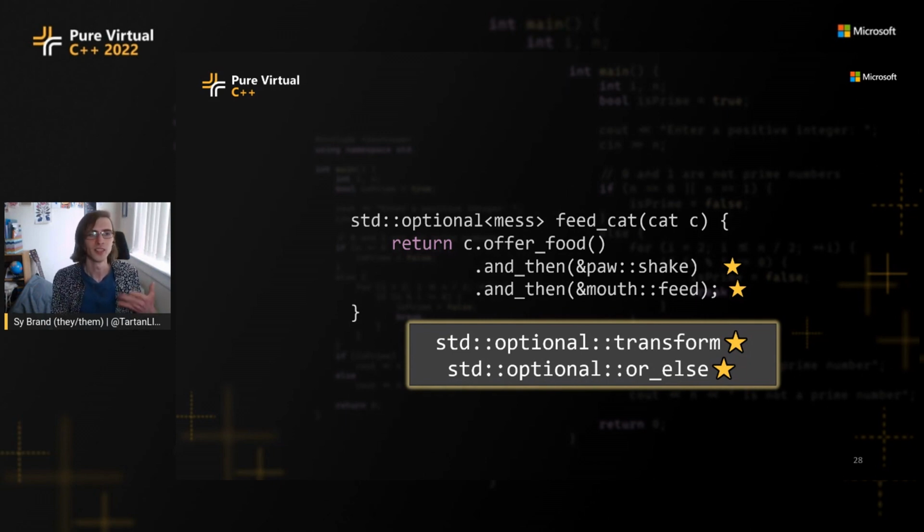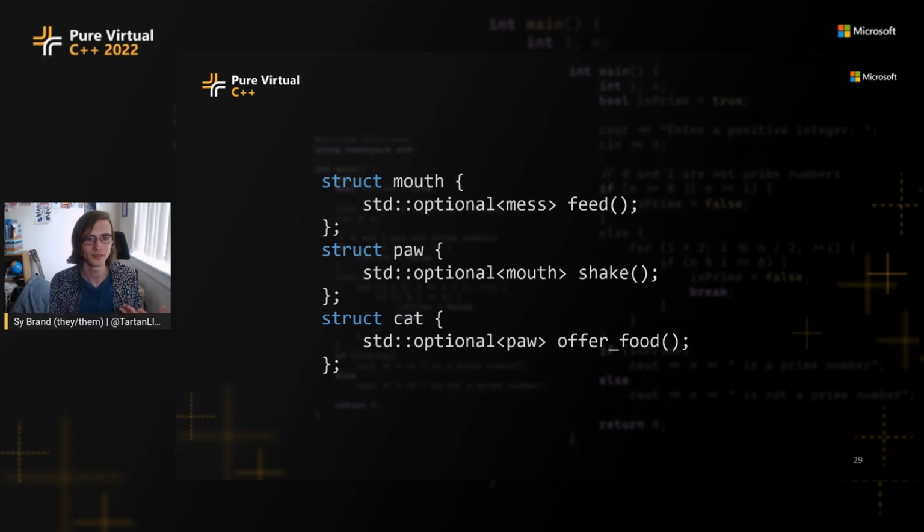But maybe we look at our code, we decide we don't have much information here, right? We said that a bunch of these things could fail for a variety of reasons, but we don't have that information in our code. We just get nullopt. Oh, the cat didn't give us a paw. Why not? Nullopt. Didn't make a mess. Why not? Nullopt. So maybe we would like some information on why something failed. Well, C++